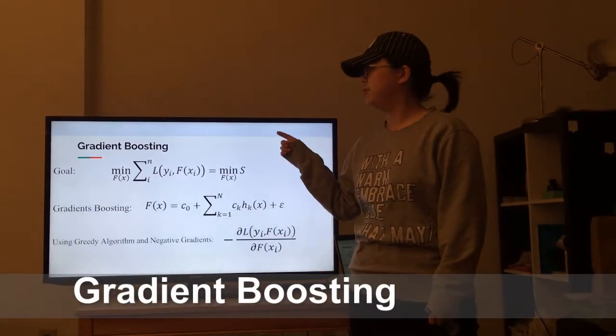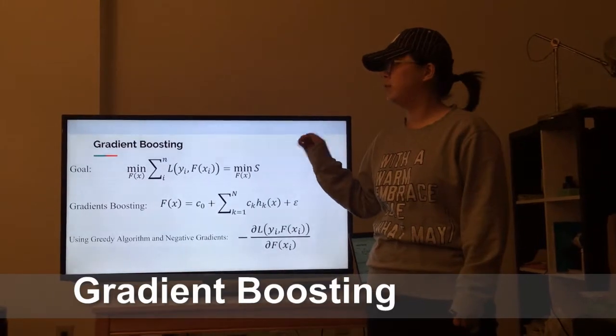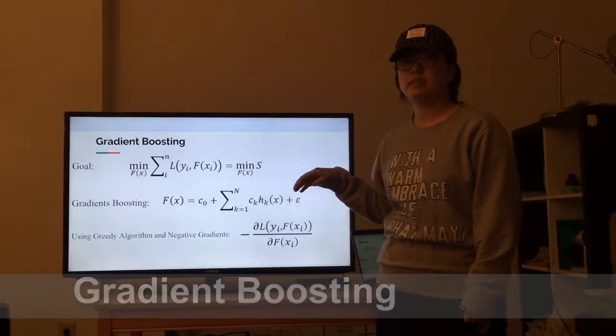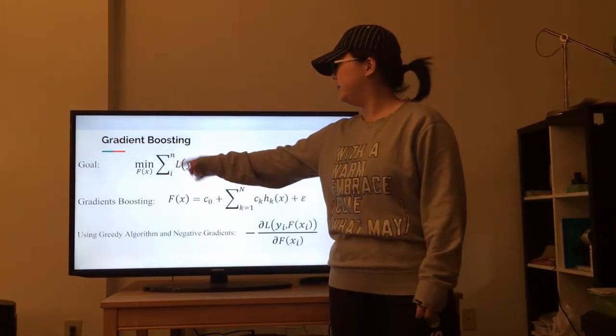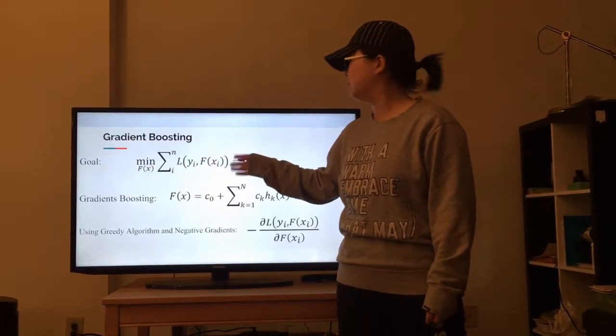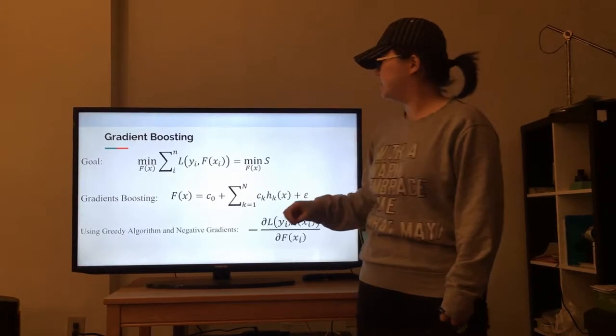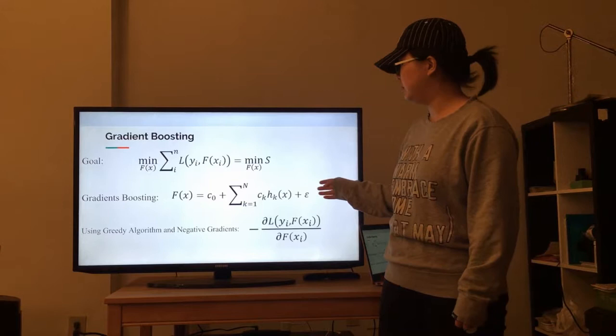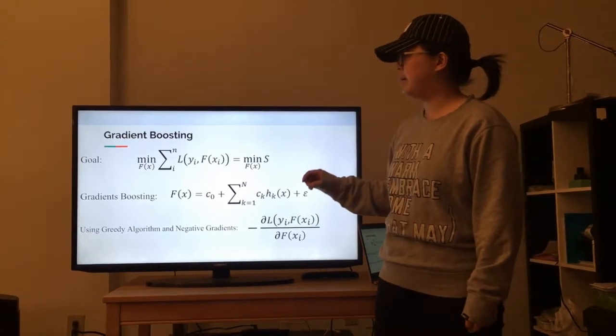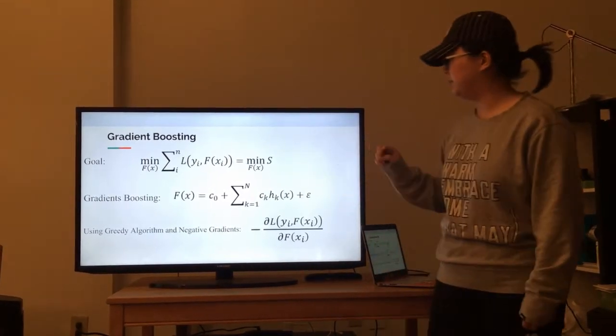Same as the decision tree, the final goal of gradient boosting is that we need to find a model that minimizes the sum of the loss function for all points. And this is a general form of the model built by gradient boosting.